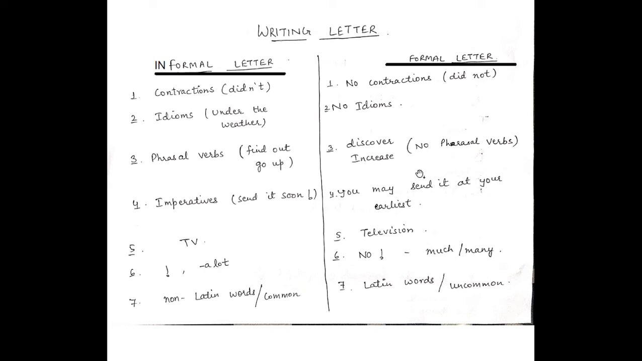In the formal letter, in place of phrasal verbs, you have to use very sophisticated verbs. Like here, for find out, if you are using find out in an informal letter, you will use the word discover in a formal letter. Go up, if you are using the phrasal verb go up in any sentence, here in the formal letter you have to use increase for that. So in the formal letter you cannot use the phrasal verbs.